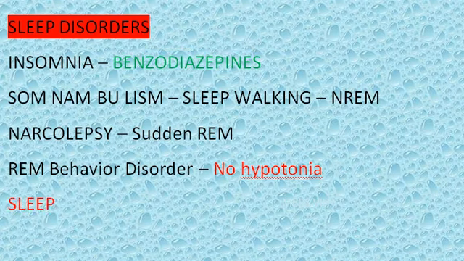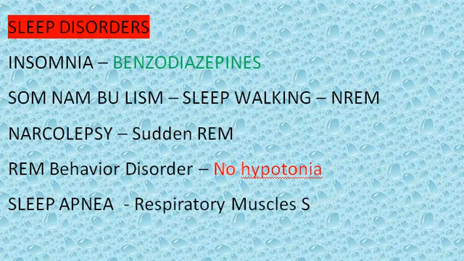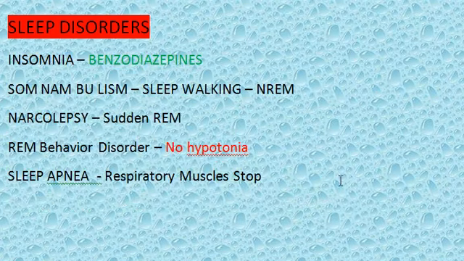Then you have sleep apnea. What is sleep apnea? Have you heard of it? Sleep apnea means the respiratory muscles actually stop functioning during sleep. That's very dangerous, right? Respiratory muscles stop. So this person has to be repeatedly awakened, and he has to wake up so that he can breathe. At this time, the person will not be able to get REM sleep, and he is deprived of sleep.